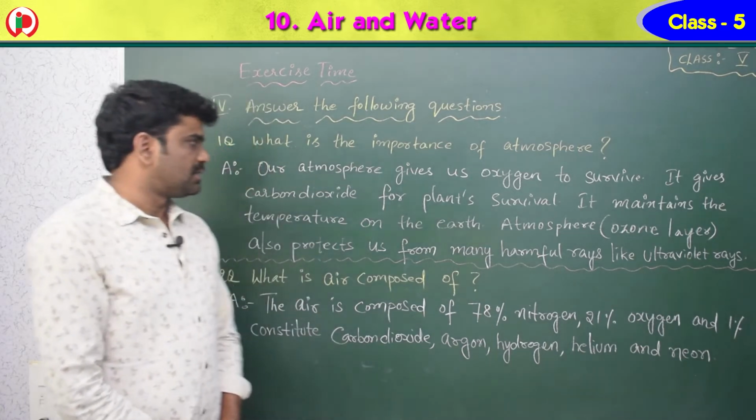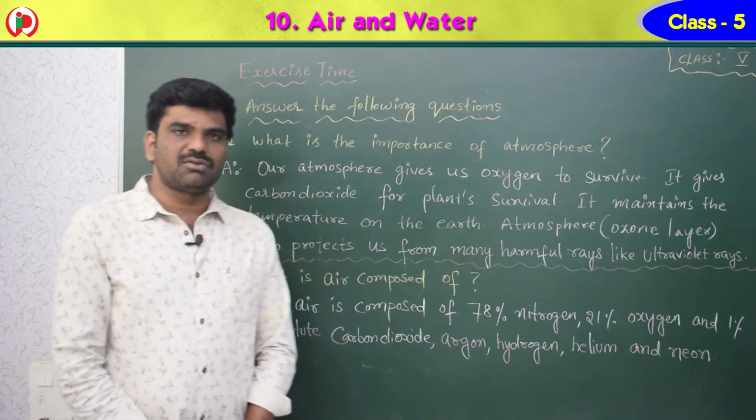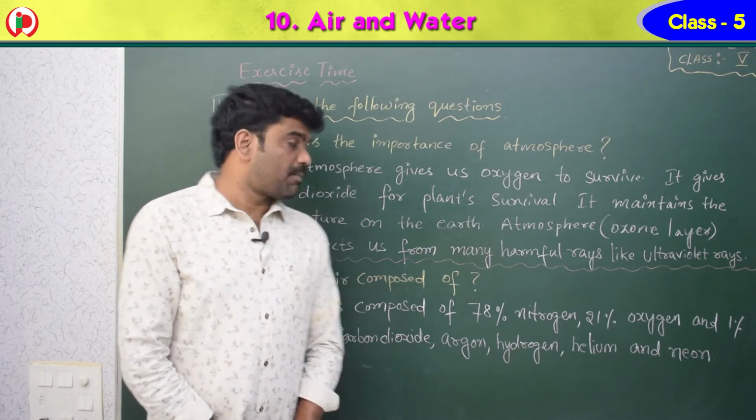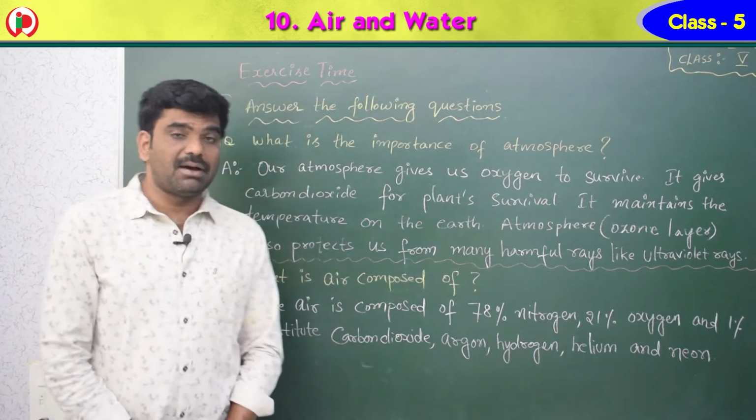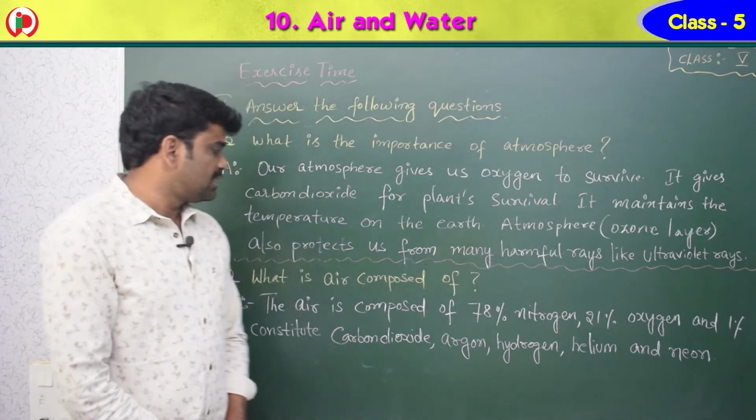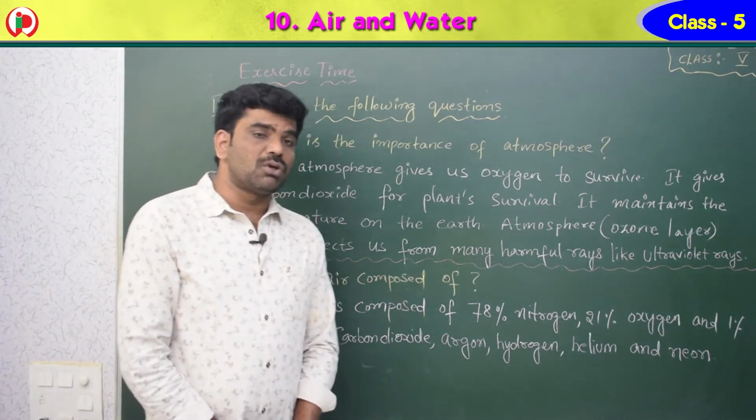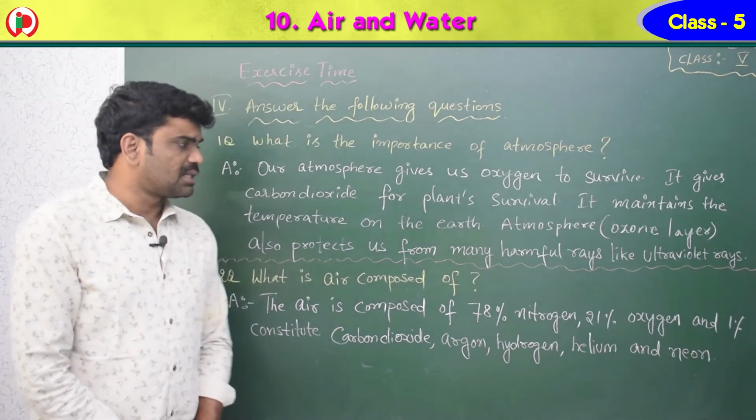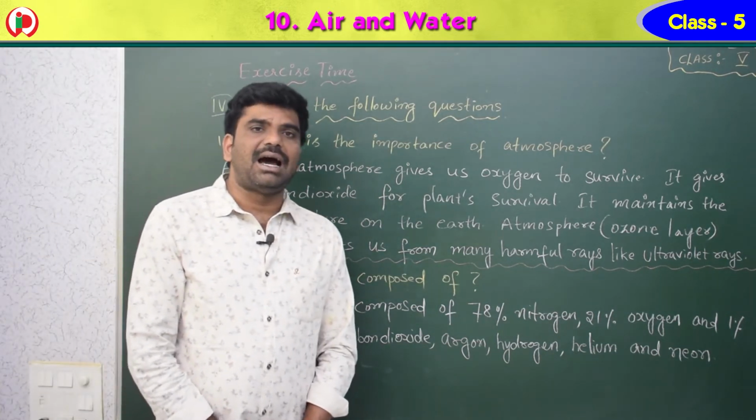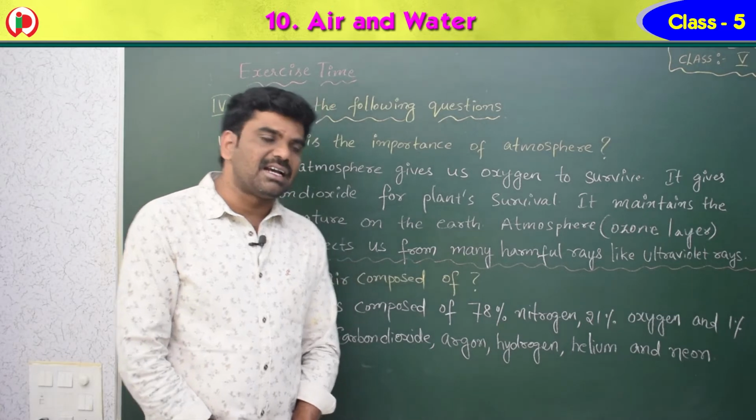The first one here, see, our atmosphere gives us oxygen to survive. It gives carbon dioxide for plant survival. It maintains the temperature on the earth. Atmosphere, that is the ozone layer, also protects us from many harmful rays like ultraviolet rays.